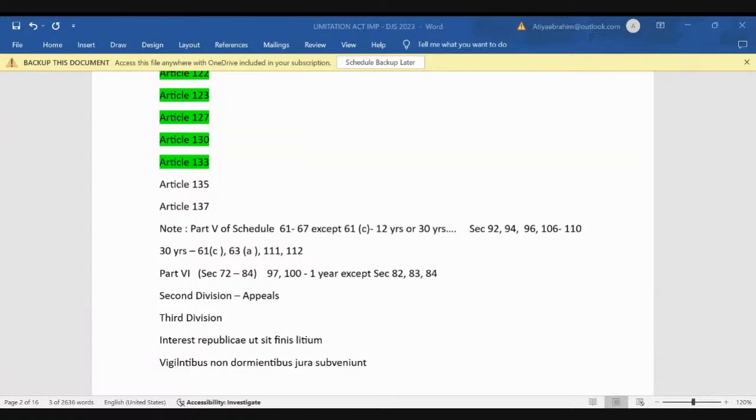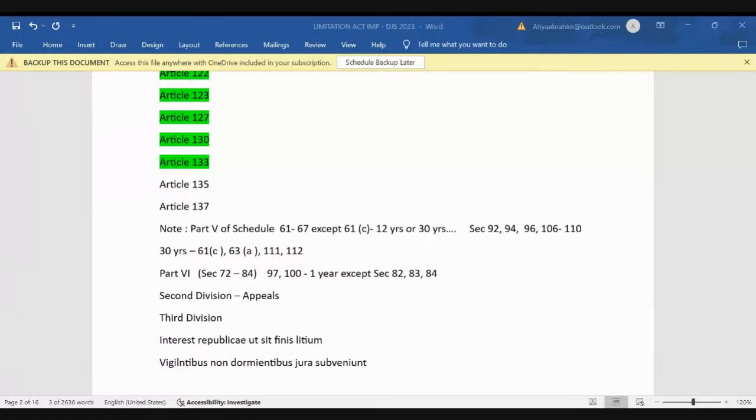it will create only harassment to the parties. It will be unfair that we leave a defendant with a fear that any time a suit, an appeal or an application can be made against him, right? Second thing is that after a certain period of time we lose our memory, or we might have lost evidence, we might have lost a document, there must be death of witnesses, memory has faded, because of which we cannot properly defend our suit, appeal or application.